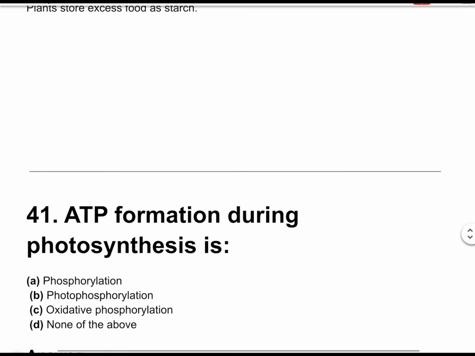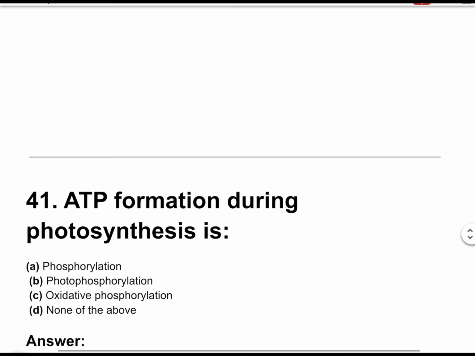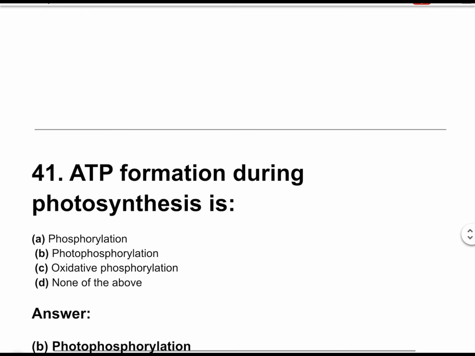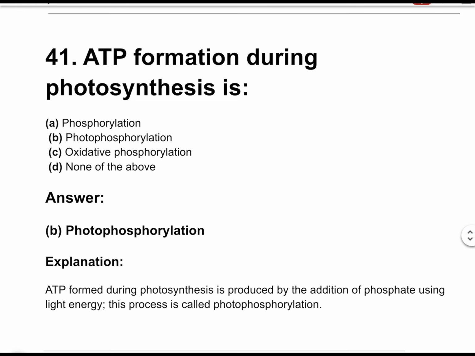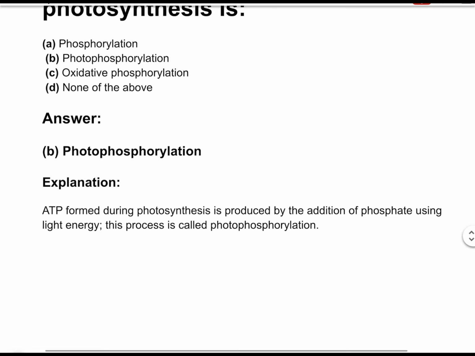Question number 41. ATP formation during photosynthesis is. The correct answer is option B, photophosphorylation. ATP formed during photosynthesis is produced by the addition of phosphate using light energy. This process is called photophosphorylation.